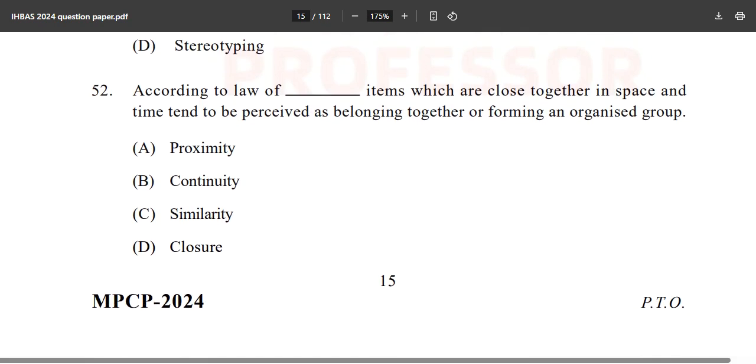So what is going to be the correct answer: proximity, continuity, similarity, or closure? The correct answer is proximity, because we are talking about items together in space and time.